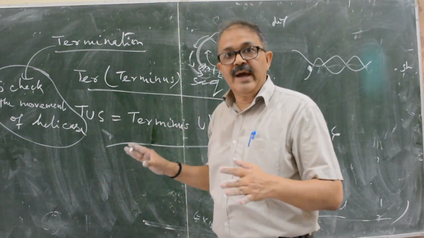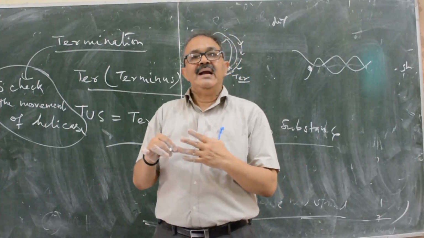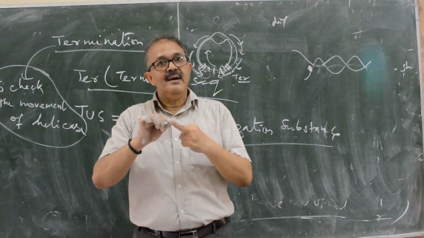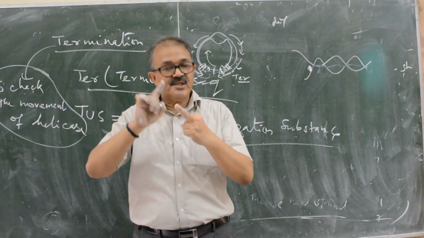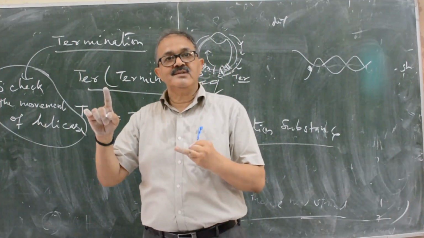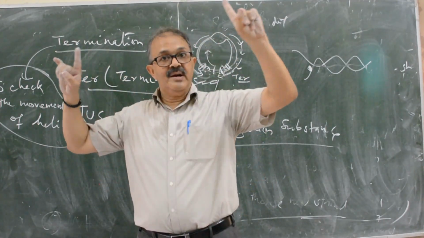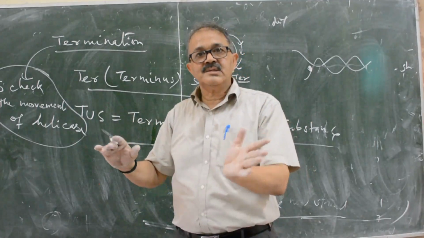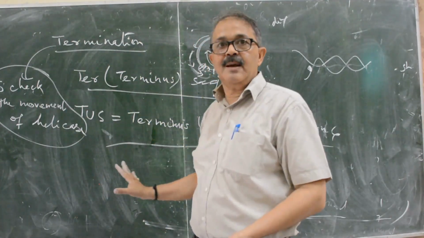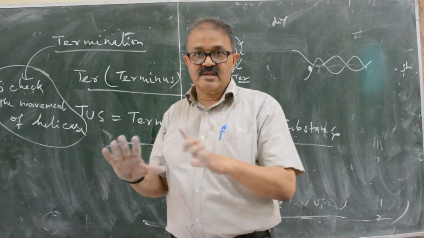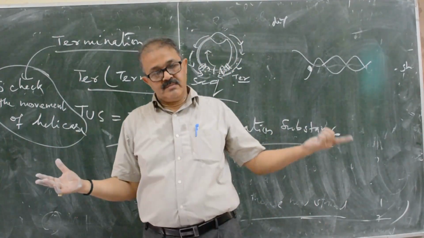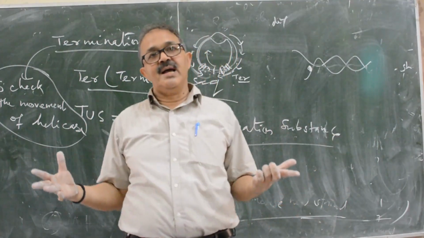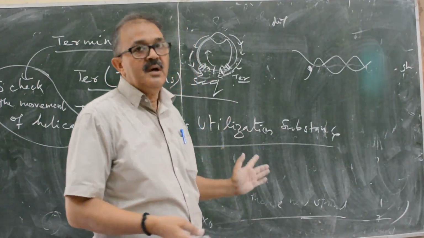In the eukaryotes there are alpha, beta, delta, epsilon. Alpha is actually the primase, epsilon is for the leading strand, and delta for the lagging strand. For leading and lagging, different DNA polymerases are there in the eukaryote system. In eukaryotes, enzymes are different, mechanism is the same. There are 2 strands, leading and lagging, it is the same. Helicase enzyme is there, but the names of the enzymes are different. This is all about DNA replication.